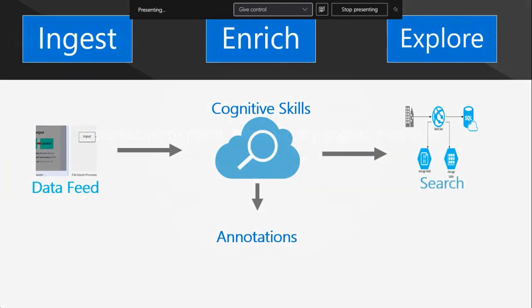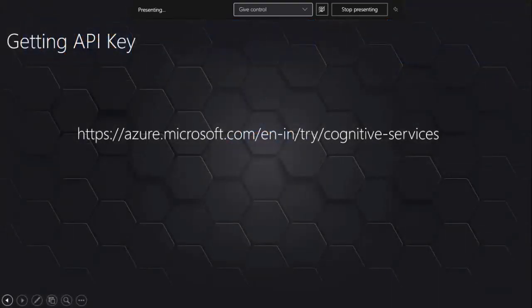Now we are going to show you that if you want to use Azure Cognitive Services, there are two ways you can use it. The first one, you need the Azure subscription, either a free one or a paid one.